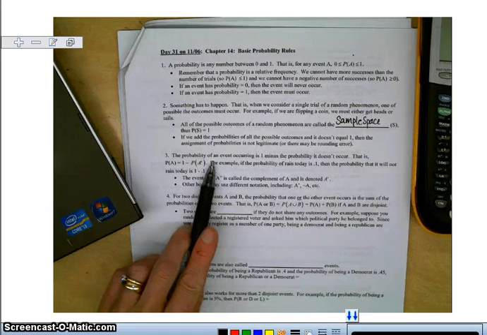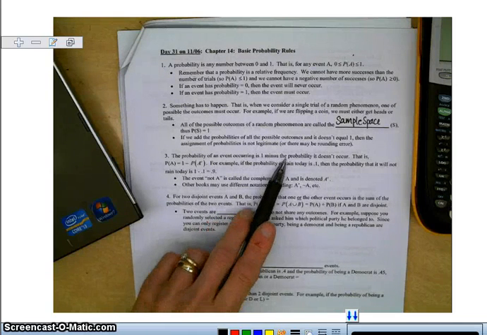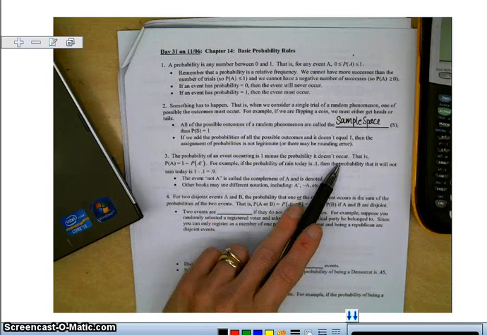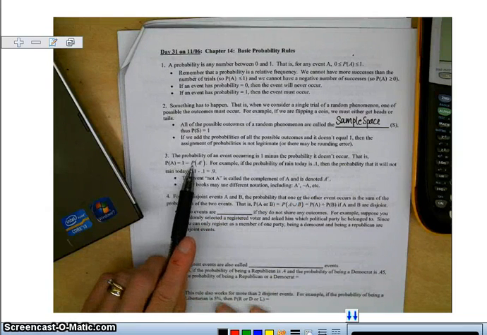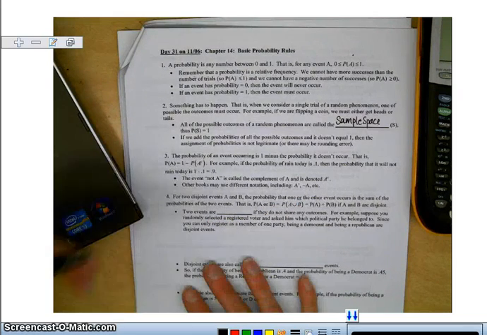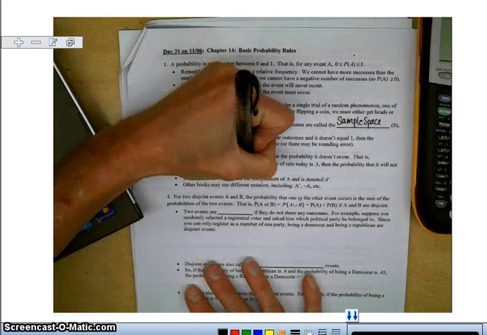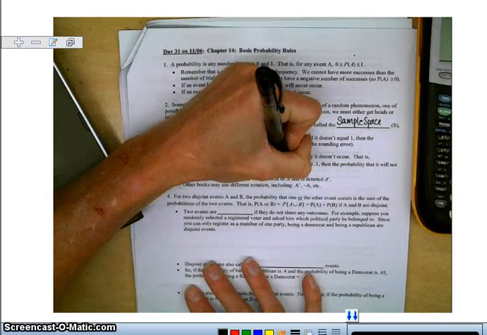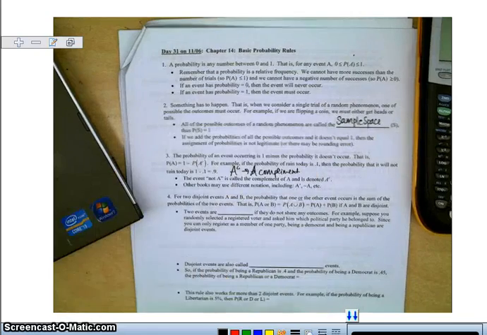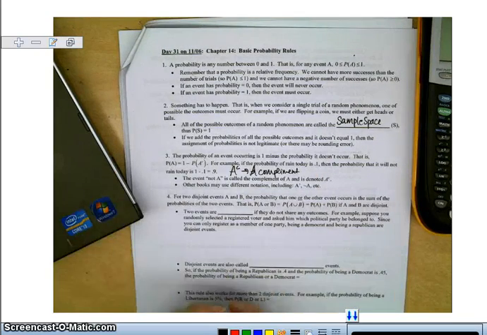The probability of an event occurring is 1 minus the probability that it doesn't occur. That is, the probability of A is 1 minus the probability of A complement. This little A with a C is read A complement. The complement is the probability of something not happening, or the opposite.